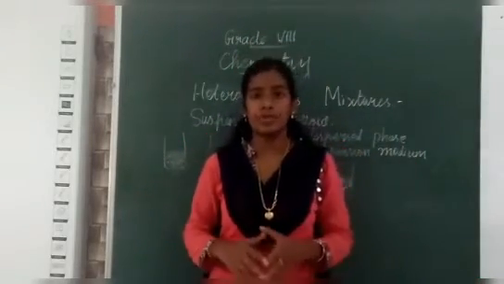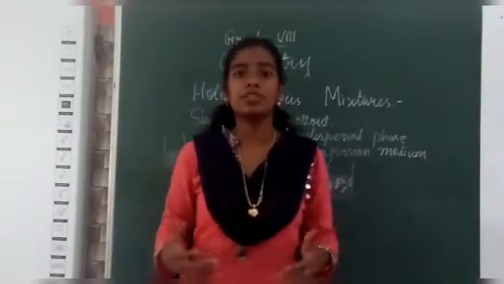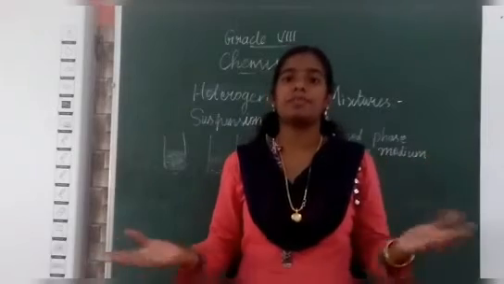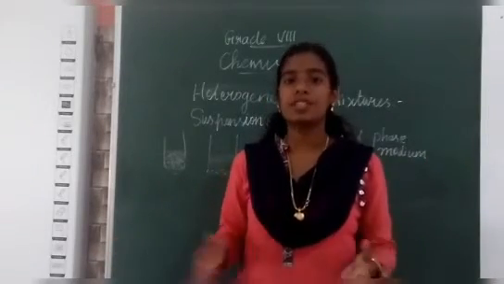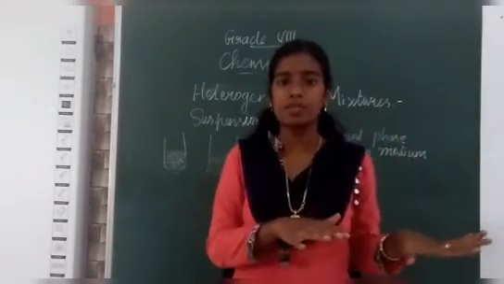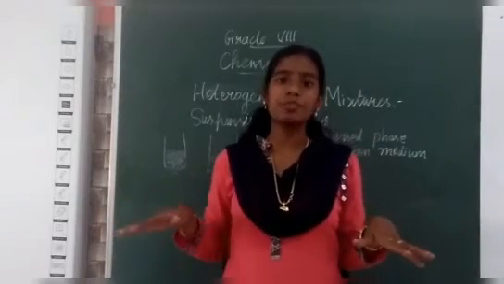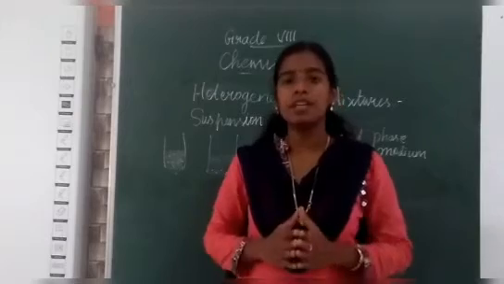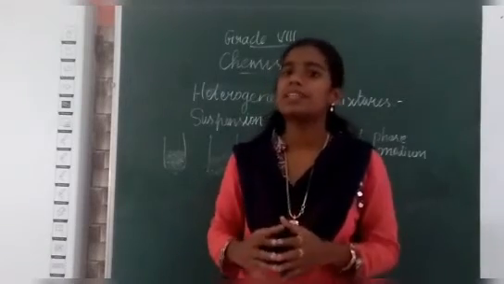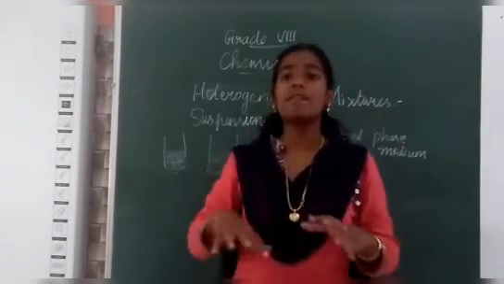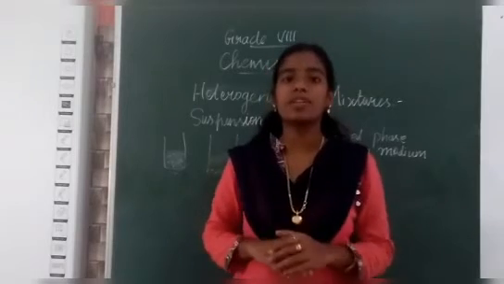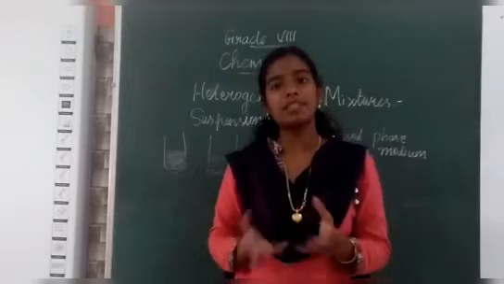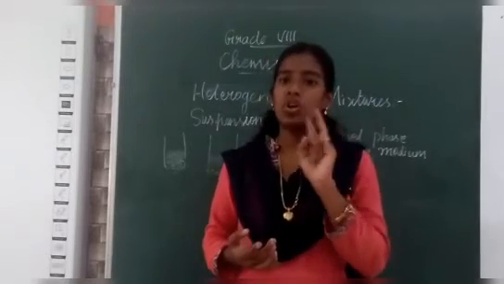Next one is heterogeneous mixtures. What is a heterogeneous mixture? It's the opposite of homogeneous mixtures. In homogeneous mixtures, the components are uniformly distributed and not visible, whereas in heterogeneous mixtures, the components are distributed in a non-uniform manner and are visible. Commonly we divide heterogeneous mixtures into two types.